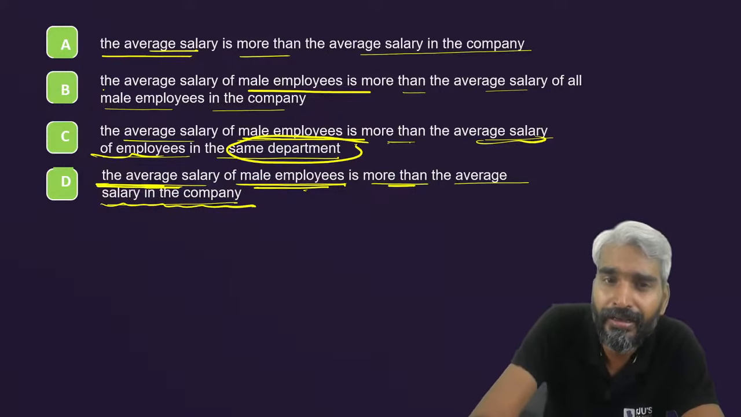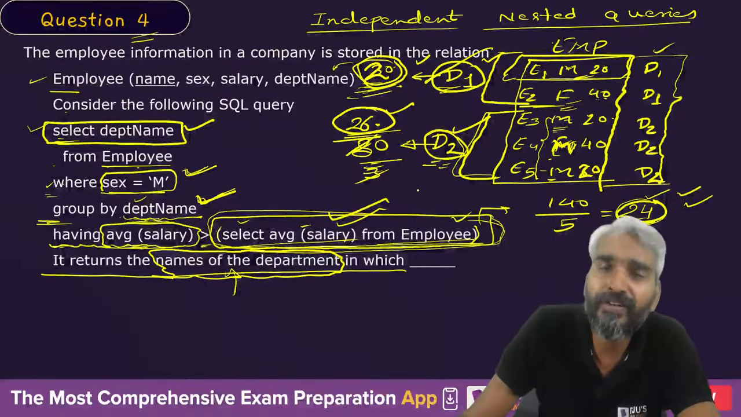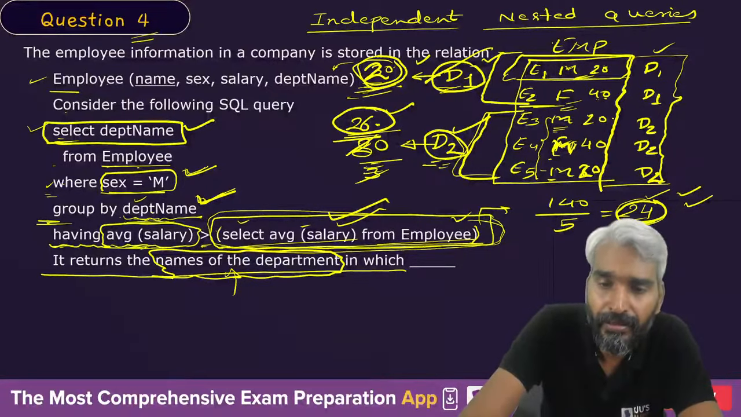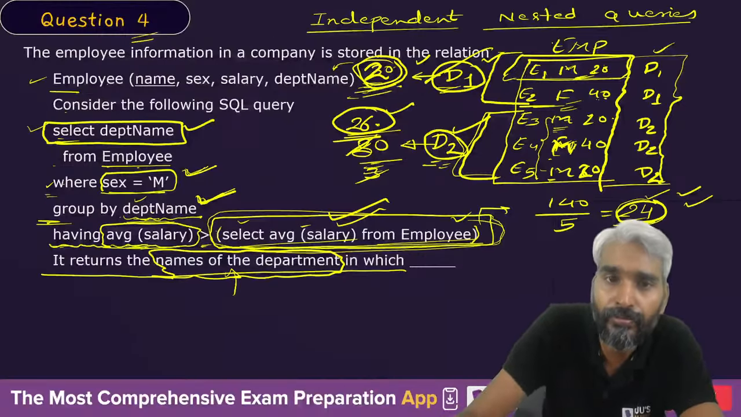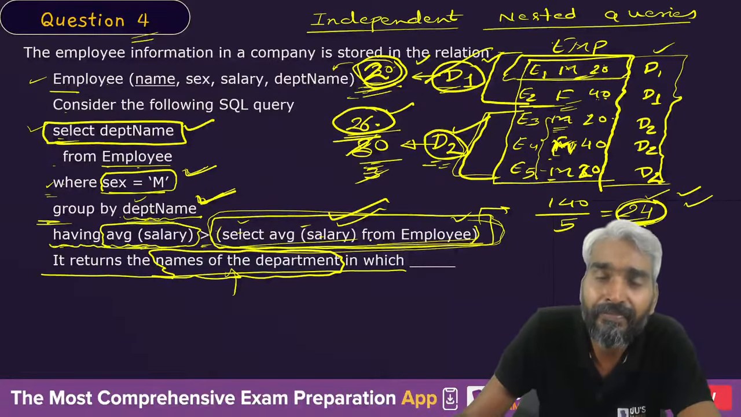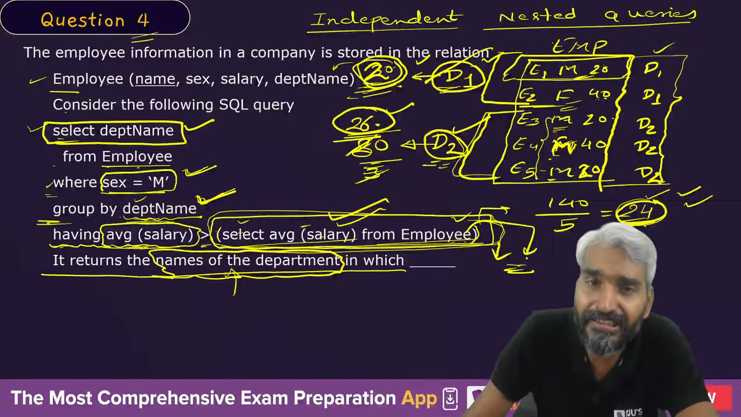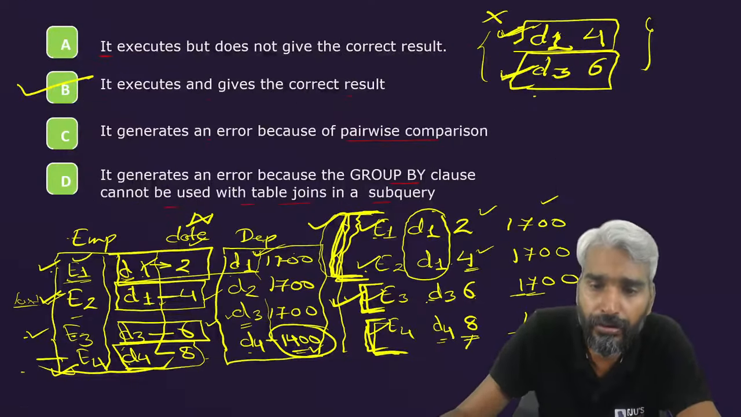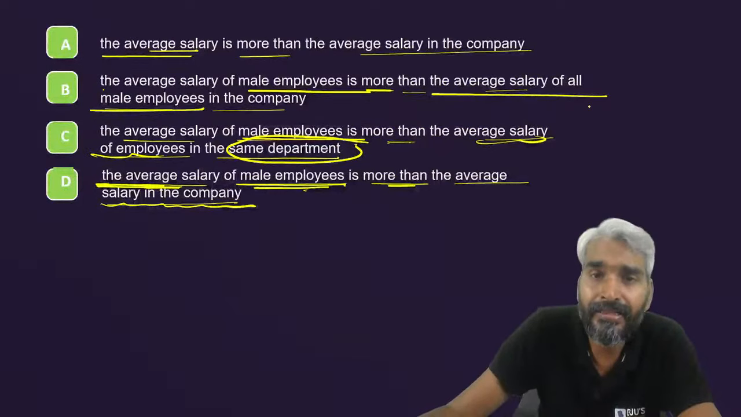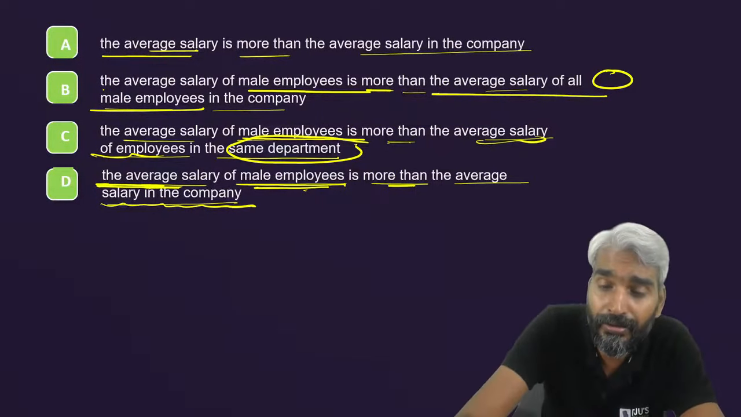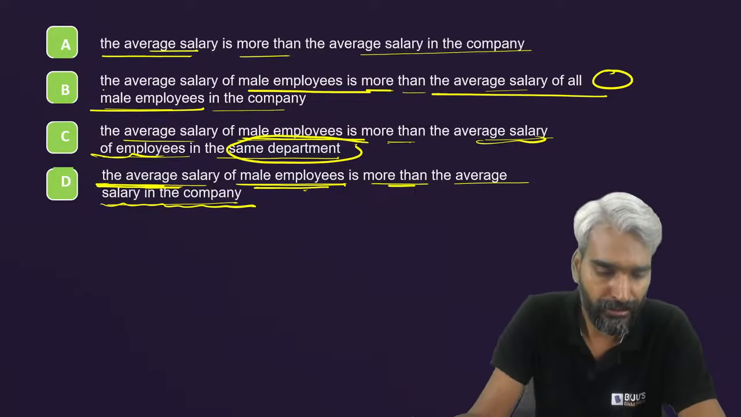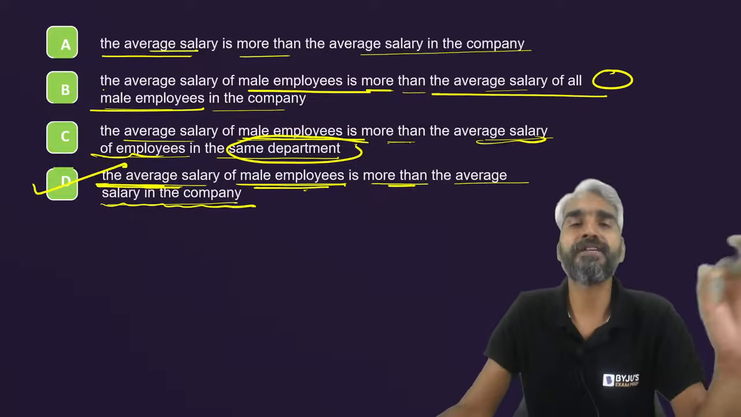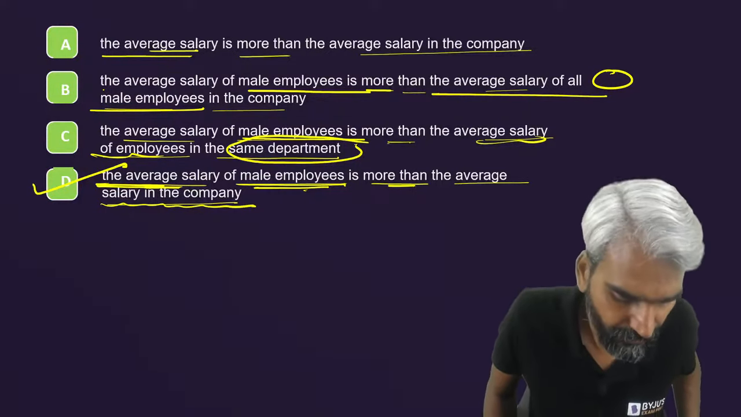No, this inner query is not related to the average salary of the department, right? Here also it is saying it is more than the average salary of all male employees. No, here we did not use the average salary from employee where sex equals male. If we wrote where sex equals male, then option B would be correct. We simply wrote the average salary from employee, so we know it is the average salary of the company, right? So with respect to that, the correct answer will be option D. Correct answer will be option D.